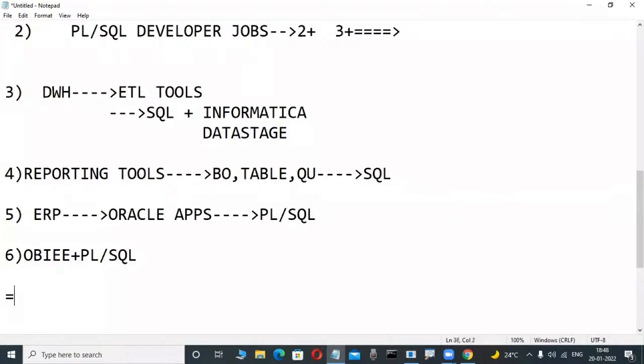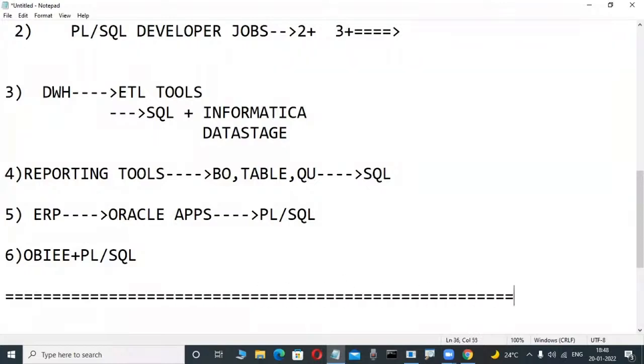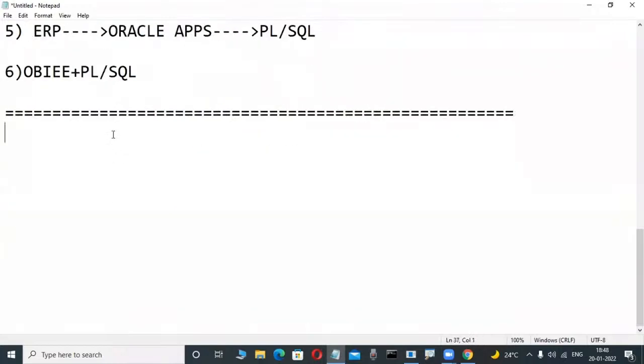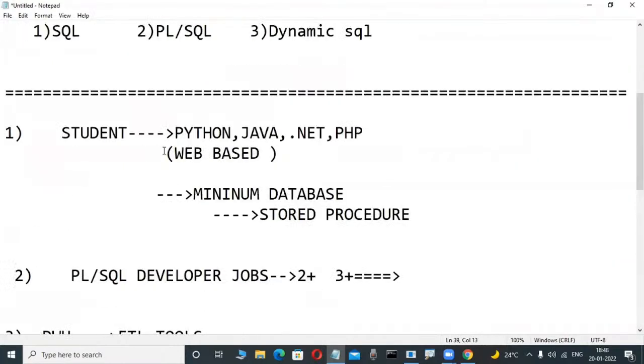Suppose you are not interested in the programming side, and you want administration jobs. In that case, DBA courses are there: Oracle DBA, SQL Server DBA, MySQL DBA, database administration courses. These persons also need minimum knowledge before learning those courses. Minimum SQL knowledge is required.